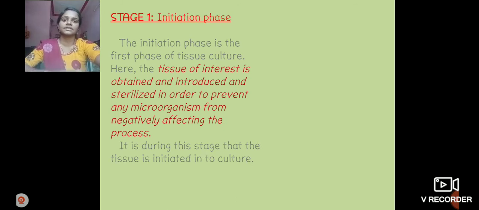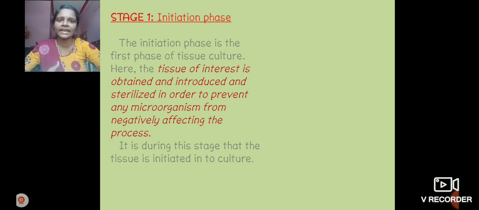In the stages, the first is the initiation phase. In the tissue culture procedure, the initiation stage is the first. Tissue of interest is obtained and sterilized in order to prevent microorganisms from negatively affecting the process. In the initiation stage we use the sterilization process to kill the microorganisms.